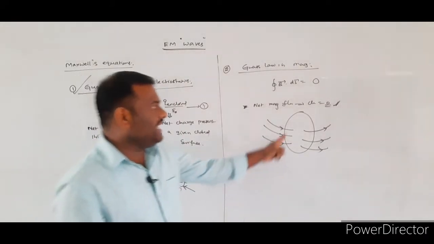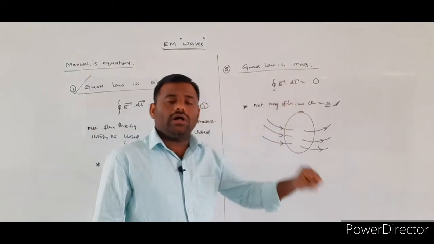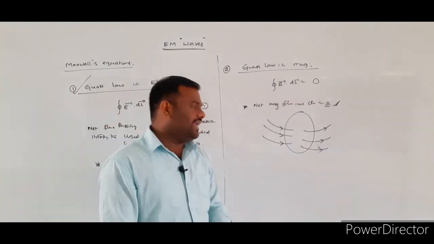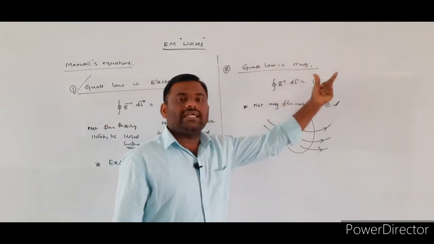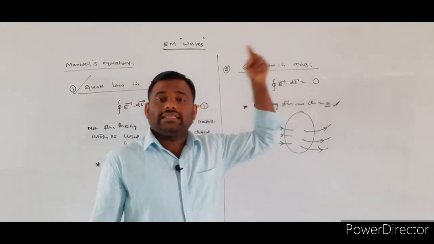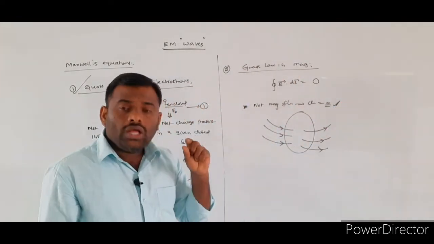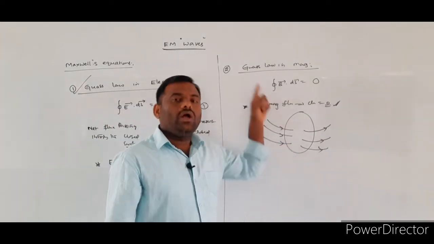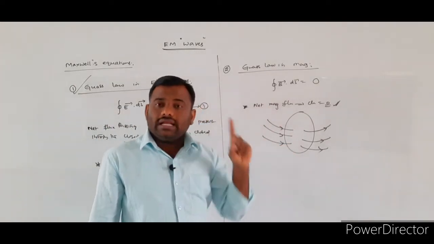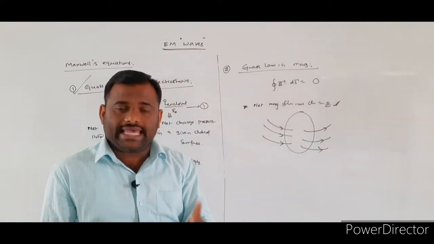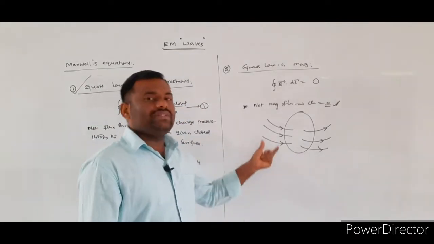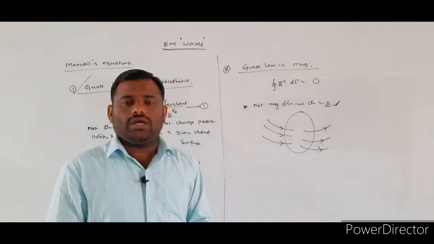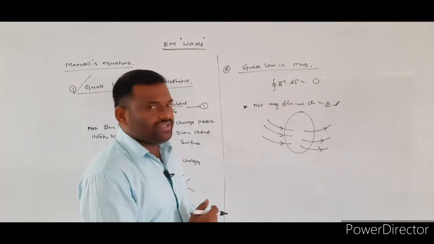What is the meaning of the net flux being equal to 0? If you consider any closed surface in the given magnetic field, the right side term being equal to 0 means the total number of magnetic field lines entering the closed surface is equal to the number of field lines leaving from the same closed surface. Hence, we say that the net flux passing through the given closed surface is equal to 0.